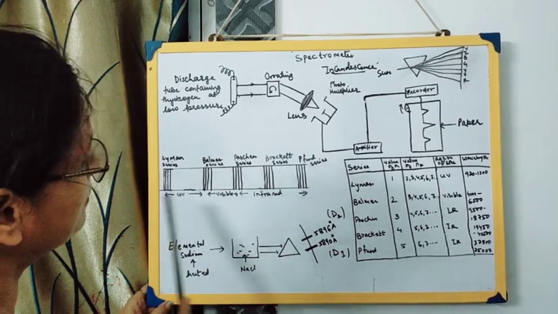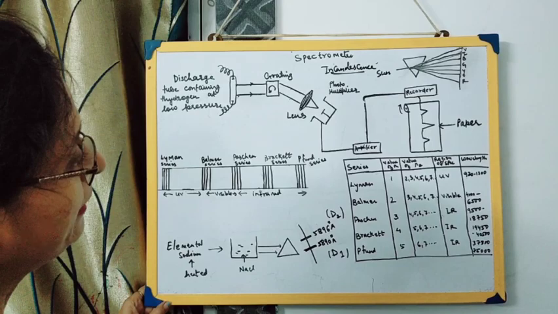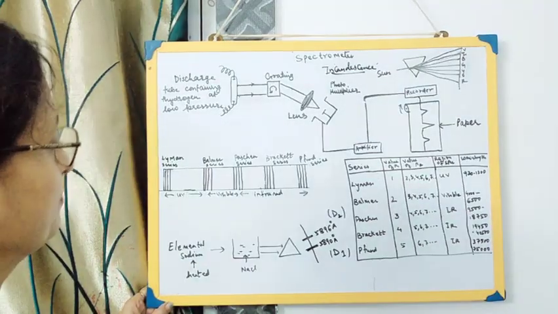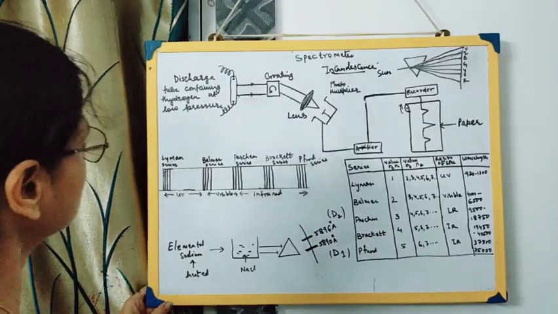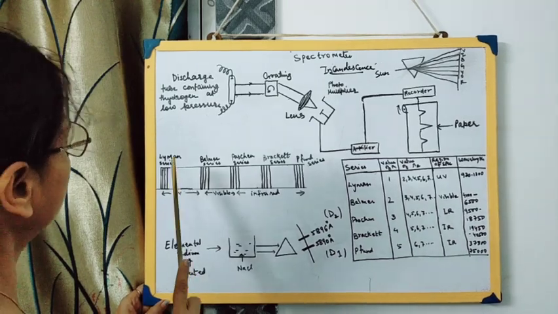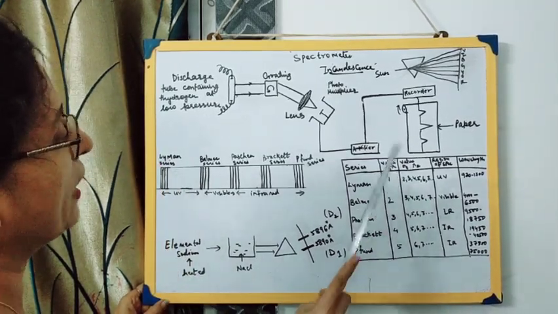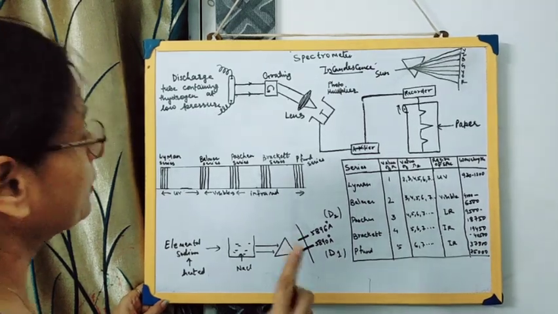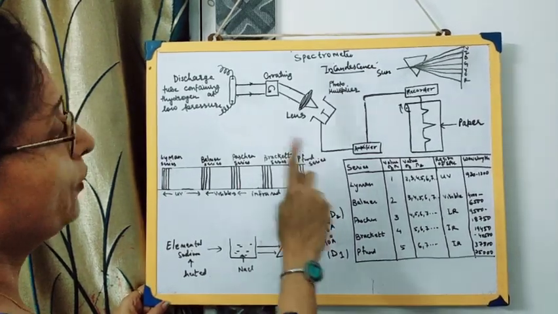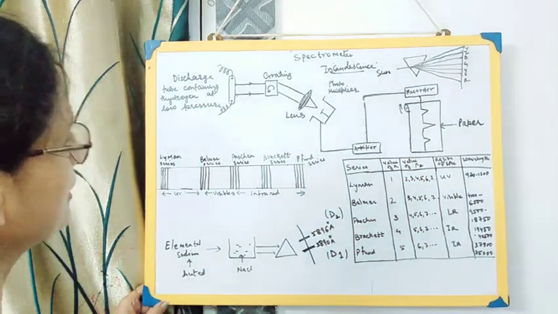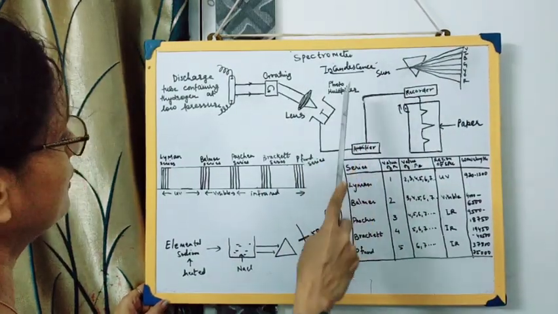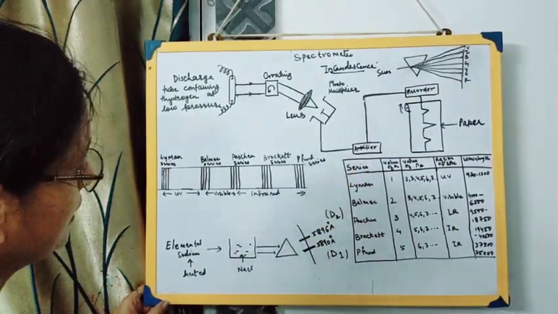Now all these we will be studying in detail once we study the Bohr's model of an atom. For the time being, you just remember, suppose an electron is present in this Lyman series, that means it corresponds to 1. Okay, so I hope this has been clear to you. That is how these different lines are obtained in different regions.